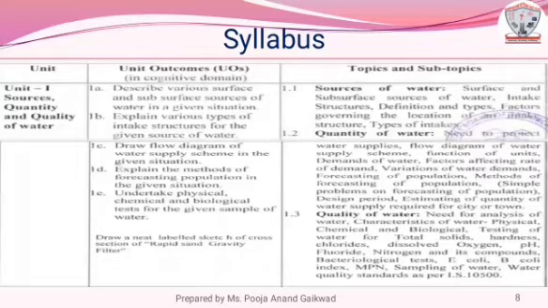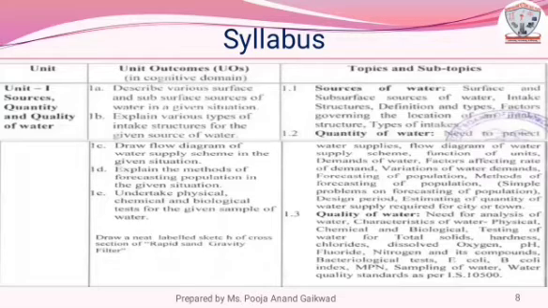Quality of water, need for analysis of water, characteristics of water, physical, chemical and biological. Testing of water for total solids, hardness, chlorides, dissolved oxygen, pH, fluoride, nitrogen and its compounds.